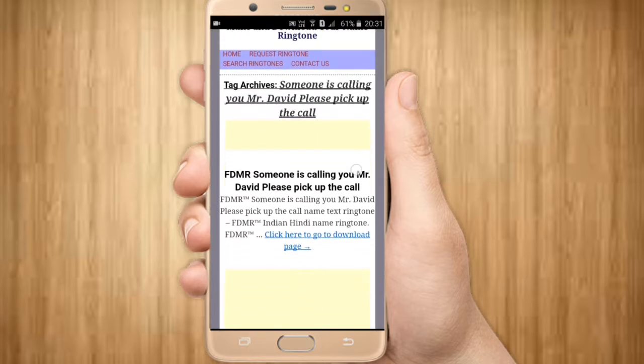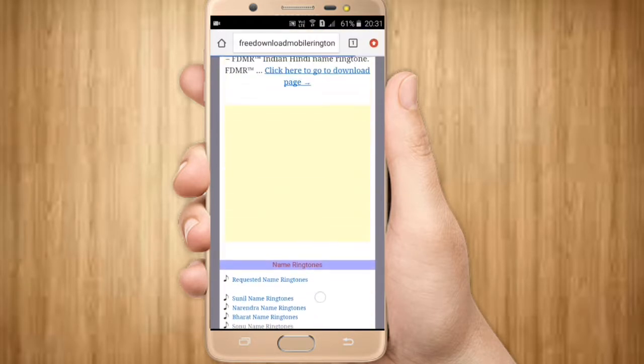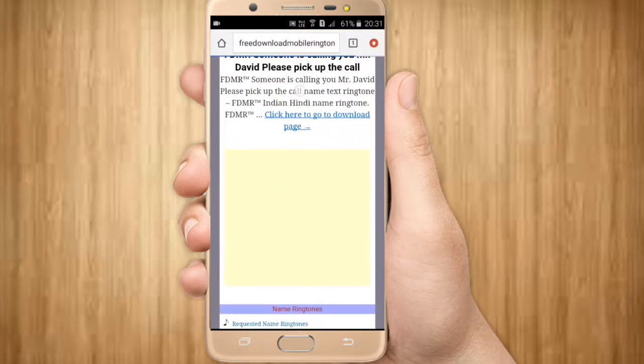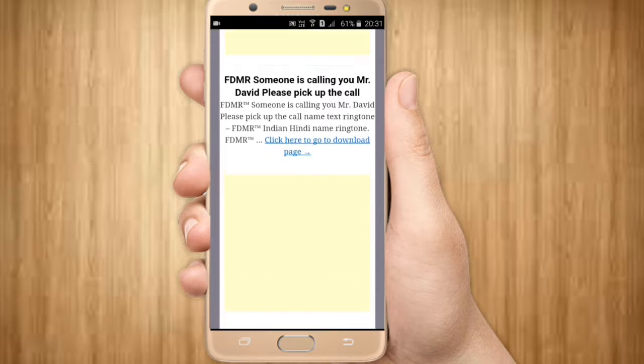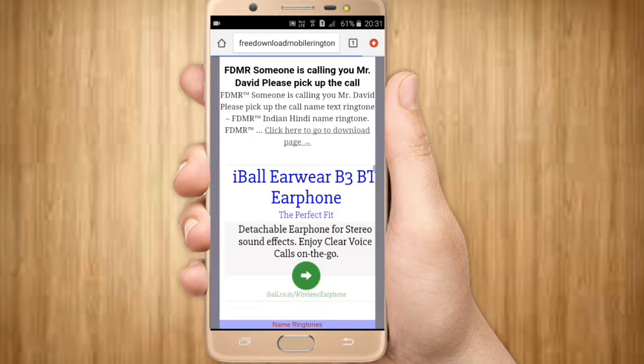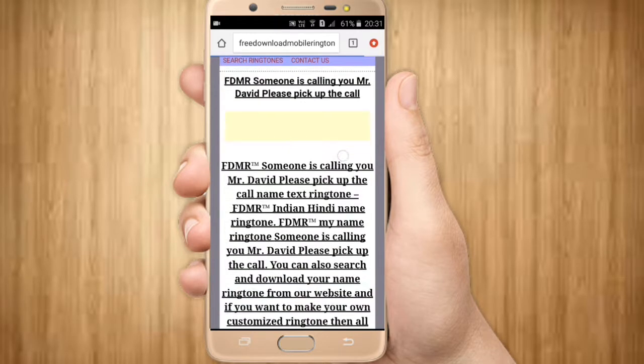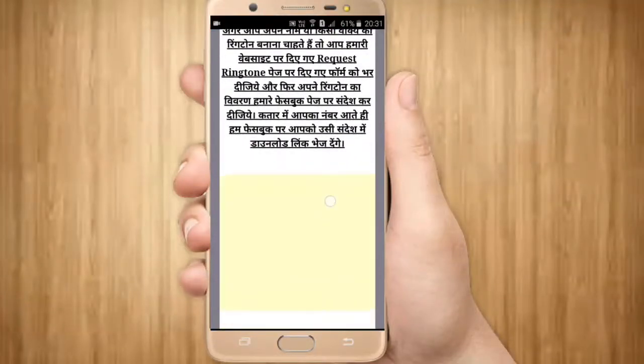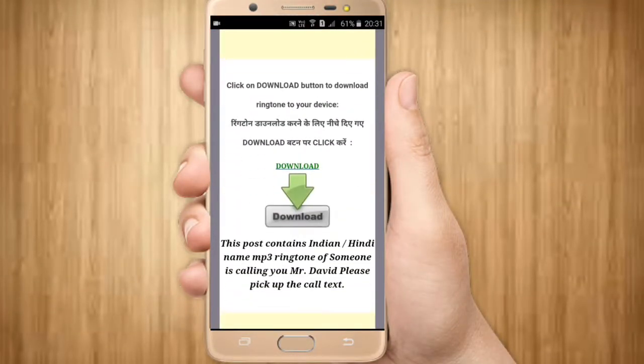After the link has been opened, scroll and press the shown button. Now press on download.